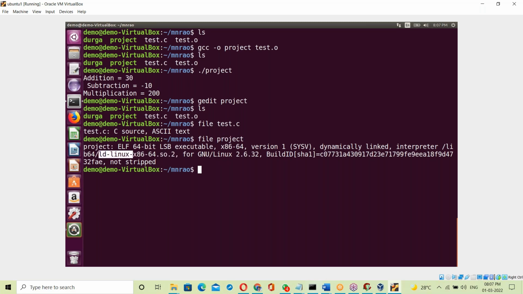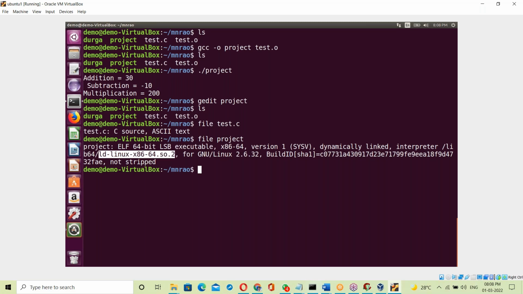See, ld-linux-x86-64.so: .so is an OS library extension. .2 means a version, the second version of the library here. So this is the Linux library. So this project is an executable file which contains the Linux OS library.